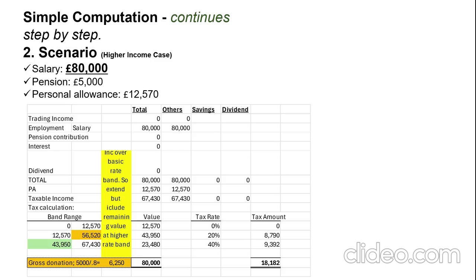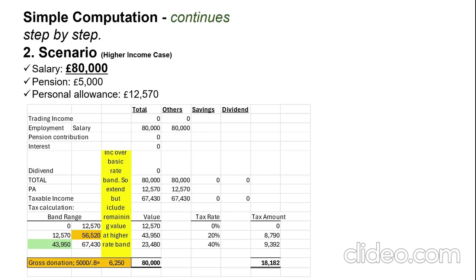We know that below that, which is 12,570, is 0. The next band is now the remaining chunk of the taxable income, 23,470. This attracts tax at 40%, and that's why you have the 9,392, to give total tax payable of 18,182 pounds.